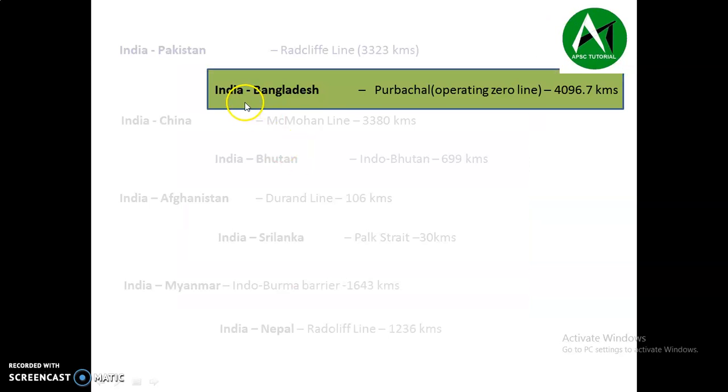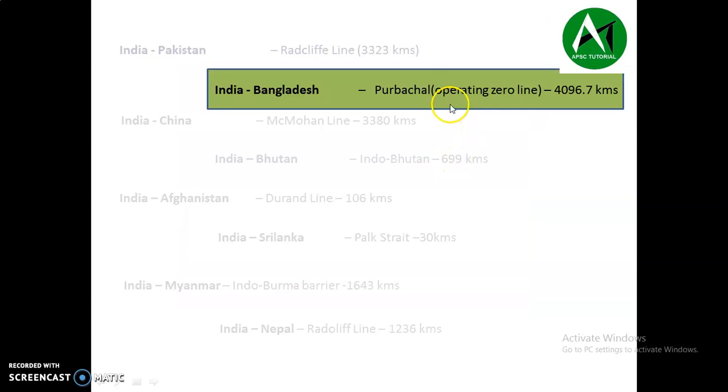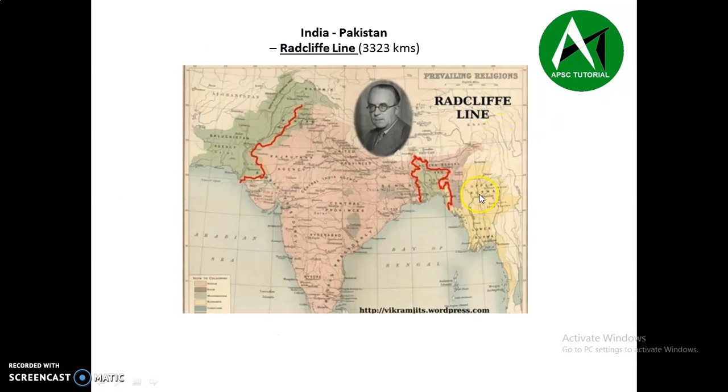Next line is the India-Bangladesh border line, which is called Purvachal or the operating zero line. The length of this operating zero line is 4,096 kilometers. So again we have the same picture. The same architect has drawn the same line. It was also called the Radcliffe Line, but now it is the operating zero line. So this one is the present Radcliffe Line, and this one is the operating zero line.